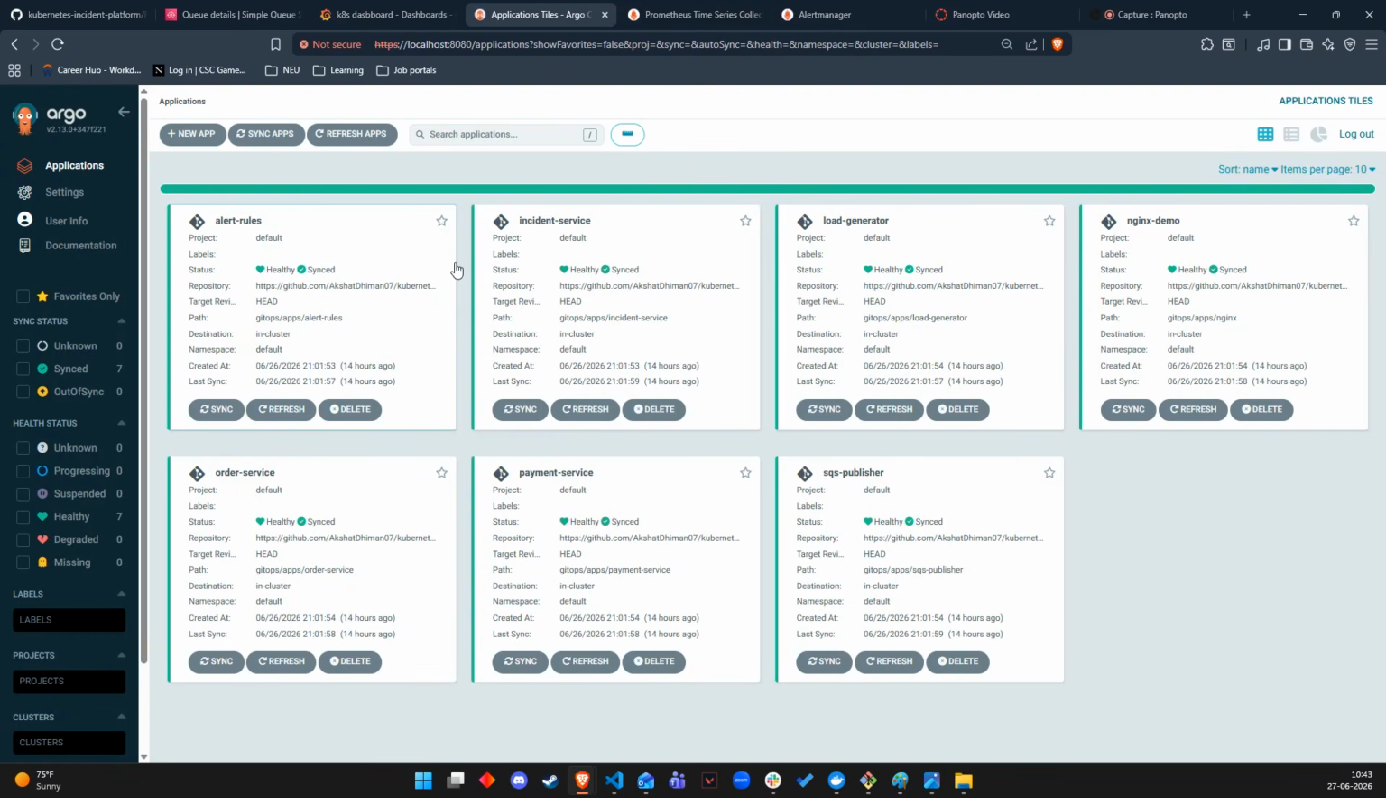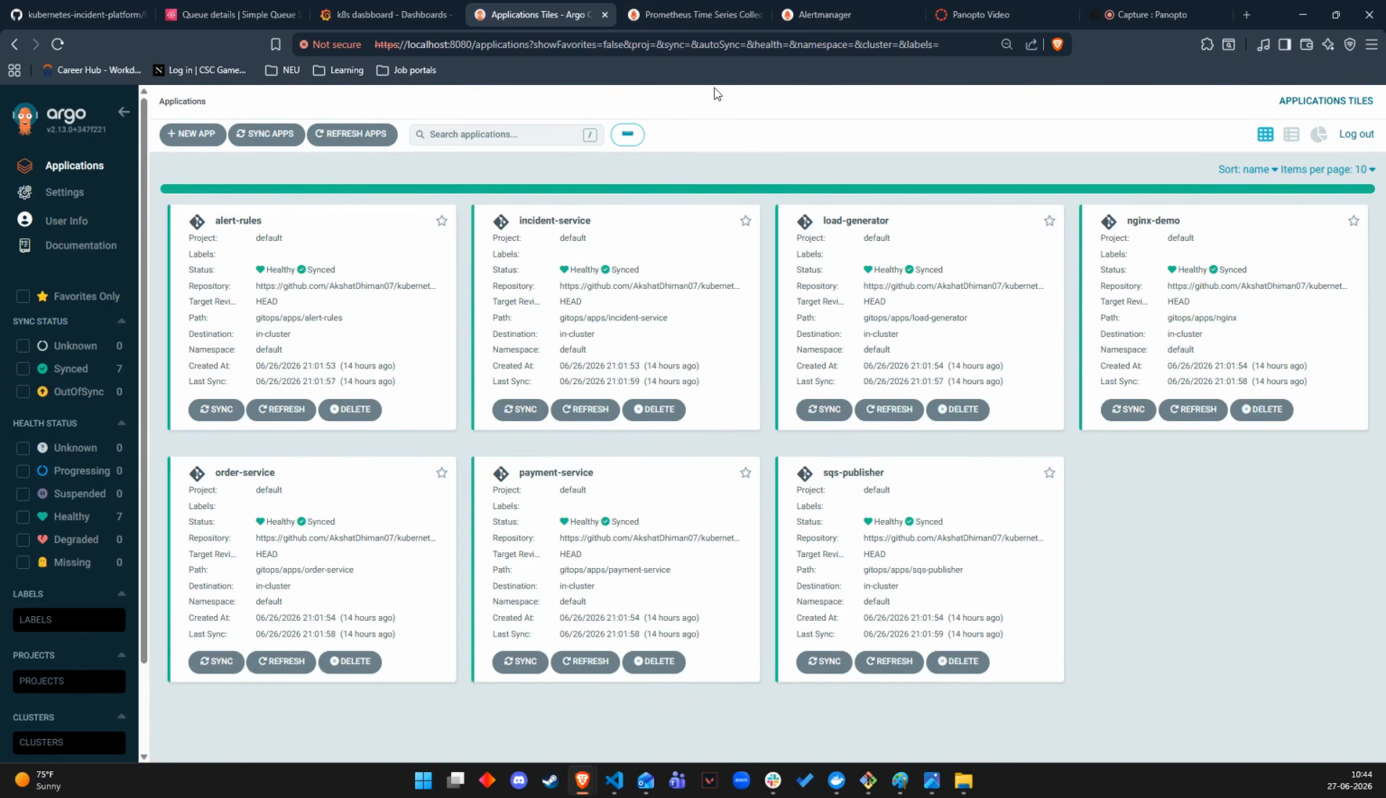So this is Argo CD, which shows 5 applications running on it: the incident service, load generator, payment service, order service, and Nginx. This SQS publisher is for SQS, which is a queuing service. And these are the alert rules which we have configured into our application, which I'll show you later.